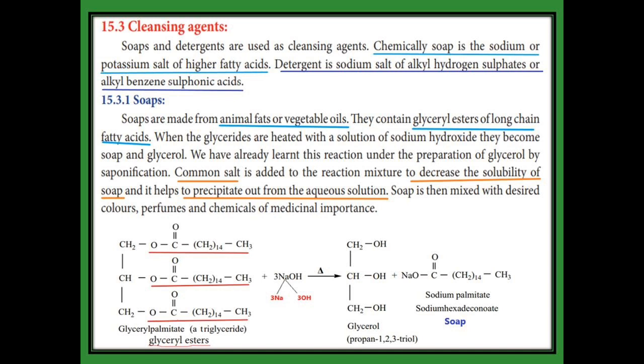That ester we get artificially, means we join glycerol and palmitic acid, then we get the ester glyceryl palmitate. It is a glyceryl ester. When it is heated with sodium hydroxide, the sodium hydroxide splits as sodium and OH. The three sodium combine with the portion I underlined in red color, and we get sodium palmitate. That sodium palmitate is obtained as a soap.